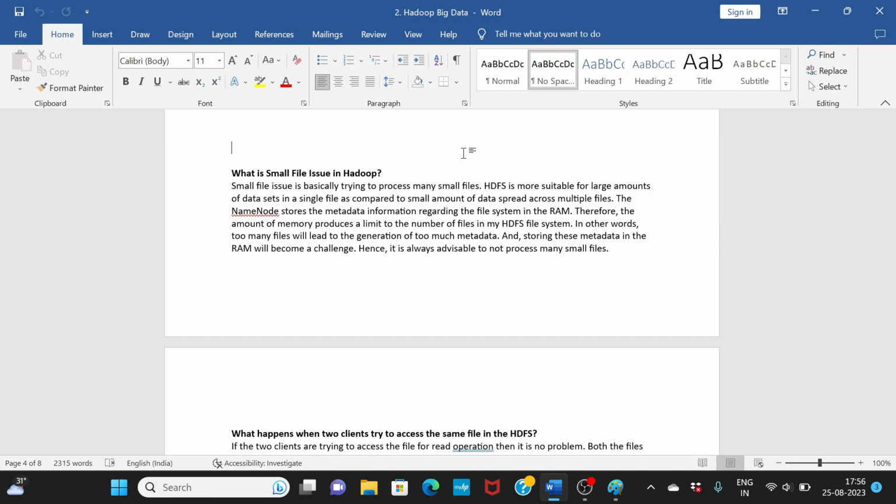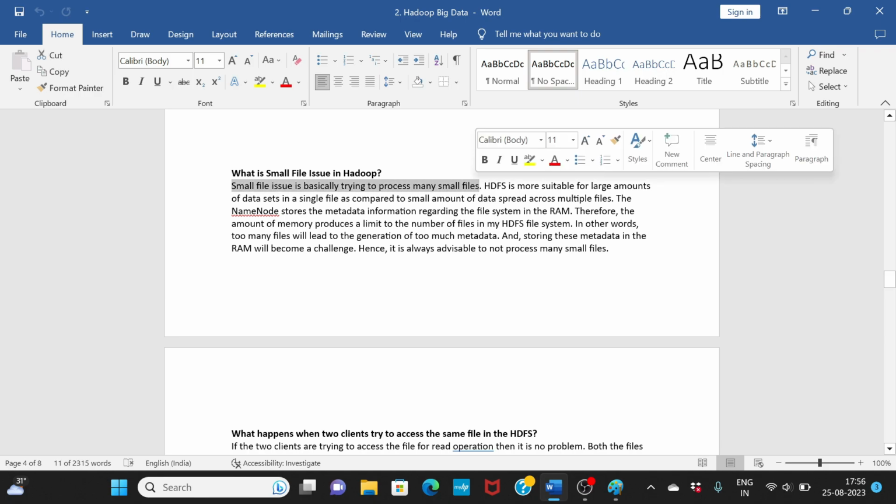The small file issue is basically trying to process many small files, right? So this person wants to process many small files. Hadoop is more suitable for large amounts of data, right? You can take one large file and load it in, that would be a lot better than taking a lot of small files. Now why is that?